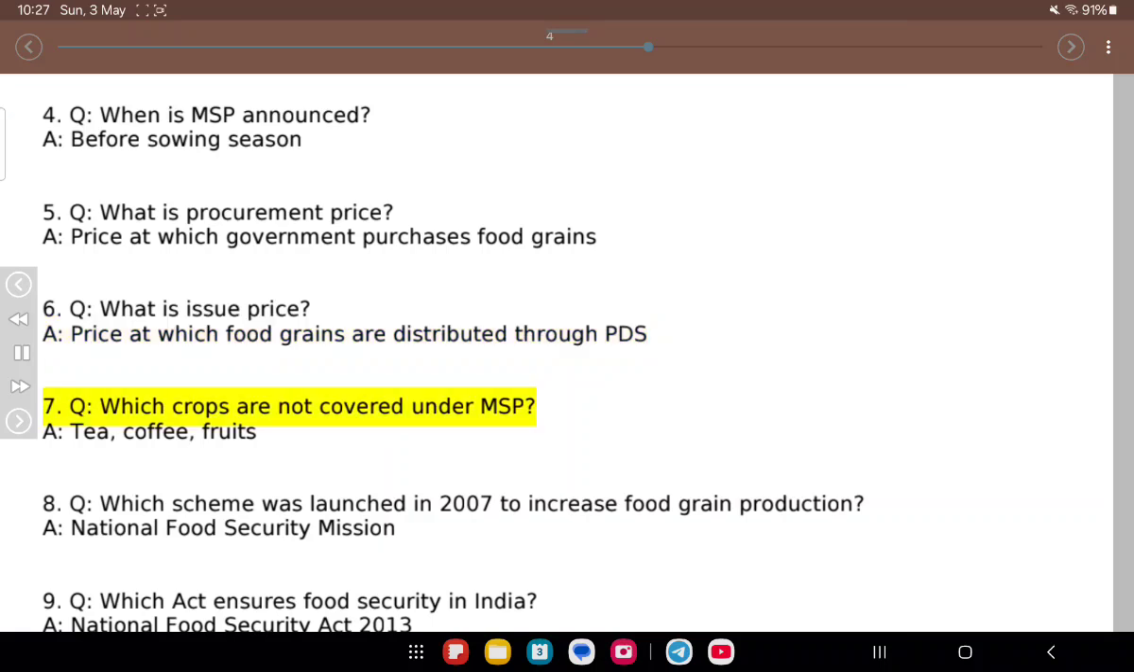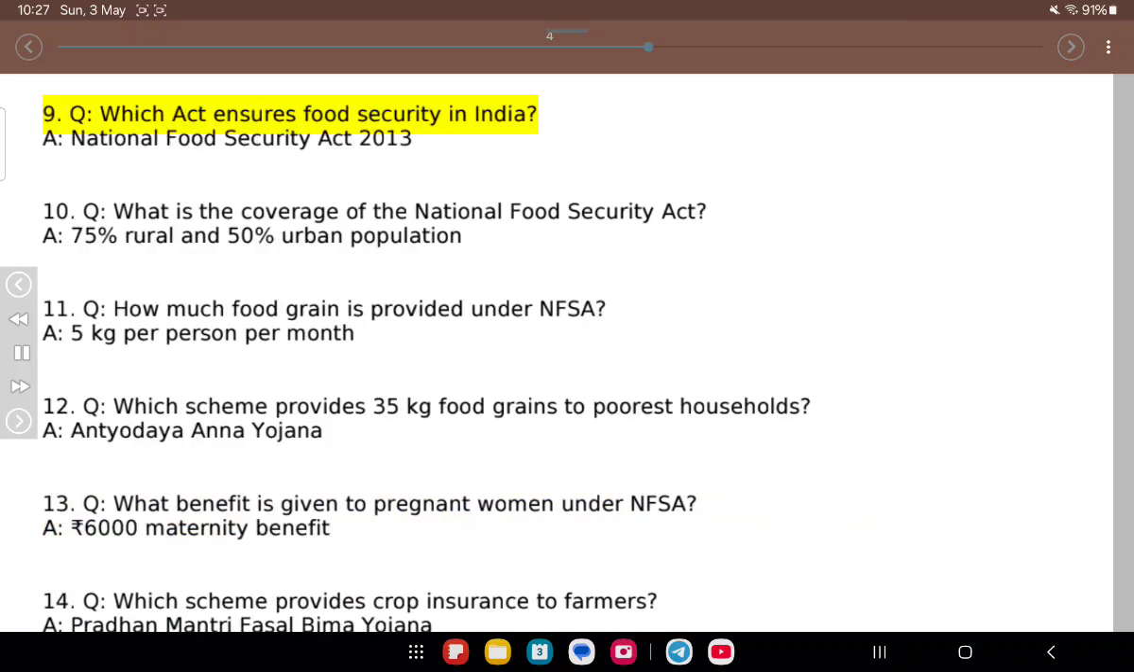7. Q. Which crops are not covered under MSP? A. Tea, coffee, fruits. 8. Q. Which scheme was launched in 2007 to increase food grain production? A. National Food Security Mission. 9. Q. Which act ensures food security in India? A. National Food Security Act 2013.